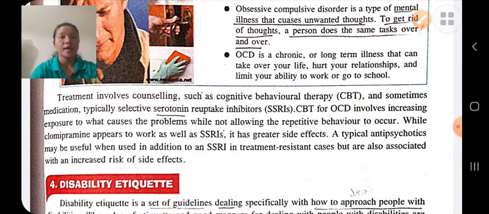Disability affects his normal functioning. If any of his physical parts is not working, then he is not able to do his normal work as normal people do. And disability is permanent, it cannot be cured.